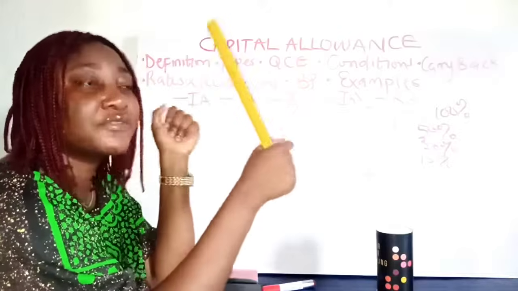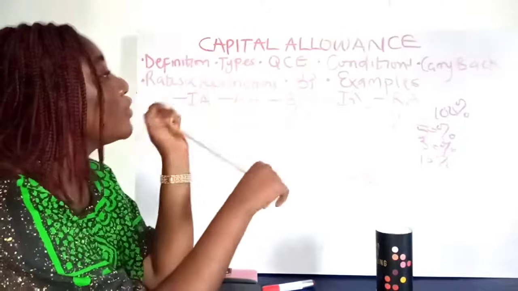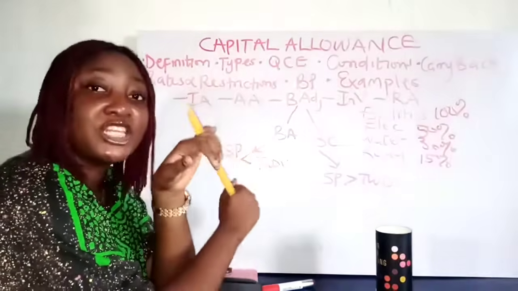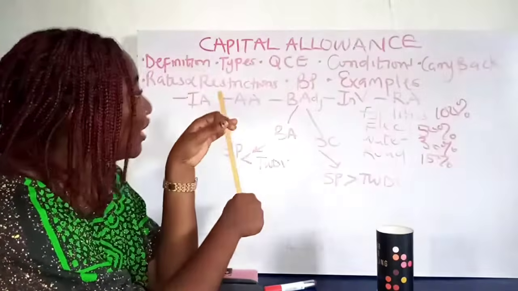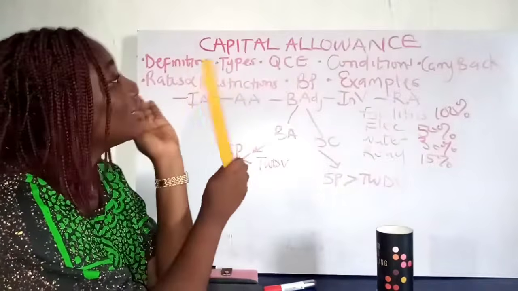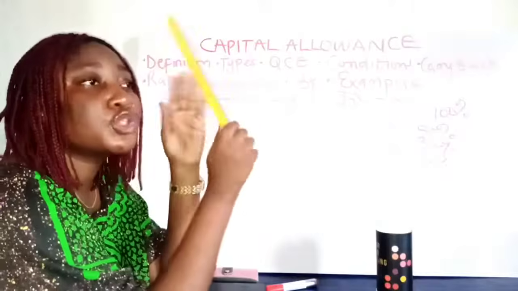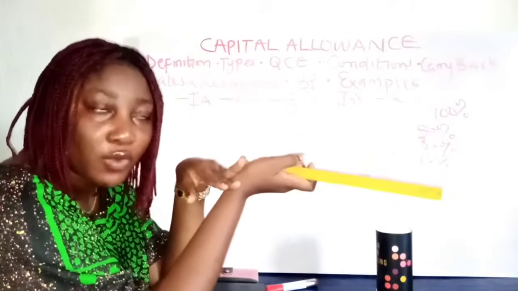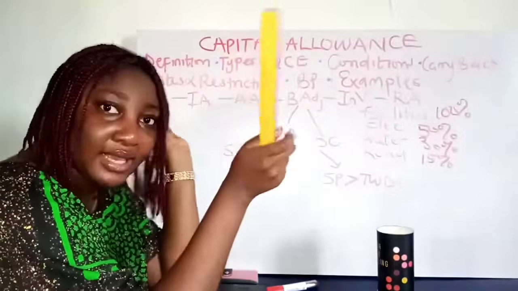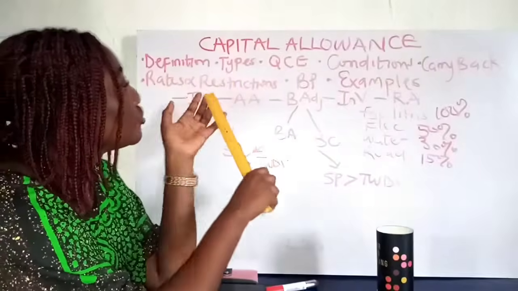Like I know that for building it is 15 and 10. So you're always given the rates, the rate for the initial allowance and the rate for the annual allowance. So you are always given capital allowance rates. All you need to do is to check which assets is involved in that question and trace the rates and apply. That's all. Then let's go to the restrictions, right?